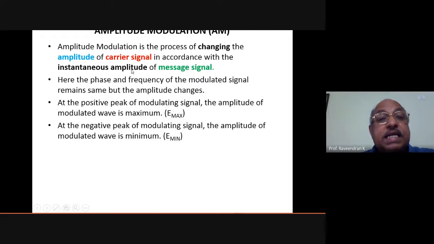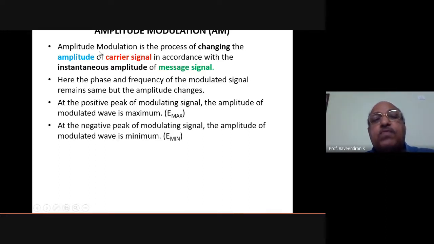What is meant by instantaneous amplitude? Instantaneous amplitude means the amplitude of the signal strength at each instant. If it is a sinusoidal wave, at each instant, of course, there will be amplitudes, isn't it? There is a peak amplitude when the signal is at a peak point. That is when theta is equal to pi by 2, isn't it? Like that. So here, with the instantaneous amplitude of the message signal, the amplitude of the carrier signal is varied.